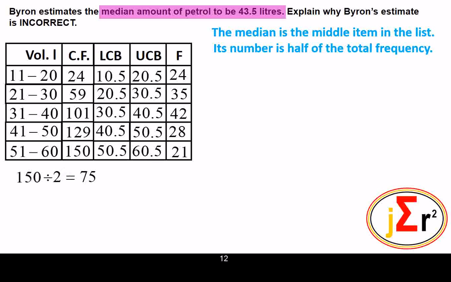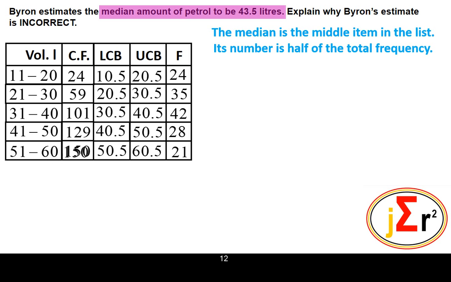So the median is associated with half of the total frequency, because the total frequency will tell us the total number of items in the data set. The median will be the middle one, therefore its ordinal number will be half of the total cumulative frequency, or half of the total frequency.